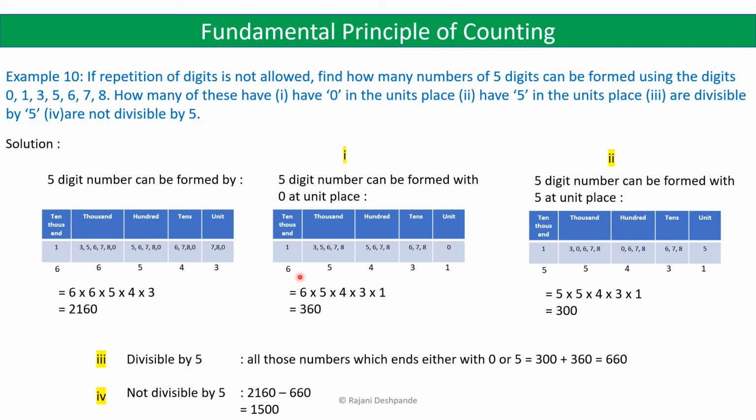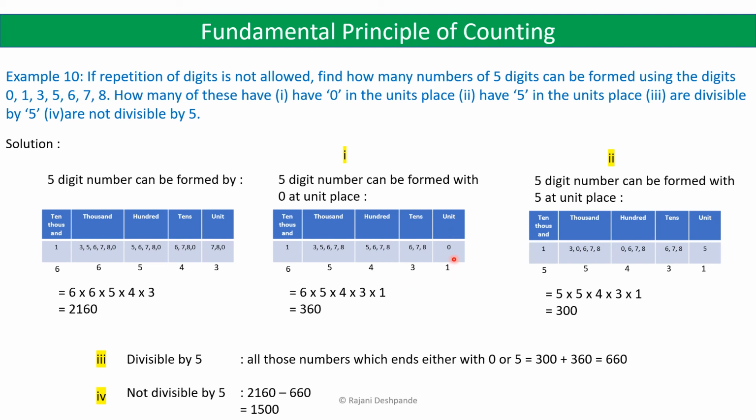So from the remaining 6 digits, one of the digits can be used in the 10,000s place, and one of the digits from the remaining digits can be used in the thousands place. You have to skip the digits which you have used in the previous 2 positions. So in the hundreds place you will be left with 4 choices. Again for the tens place you will be left with 3 choices.